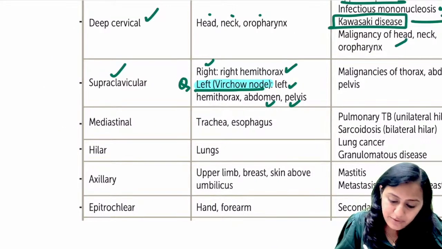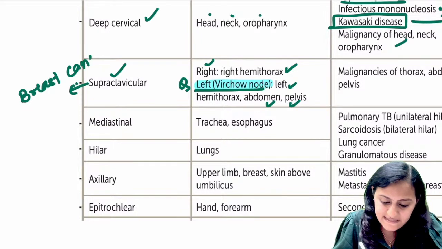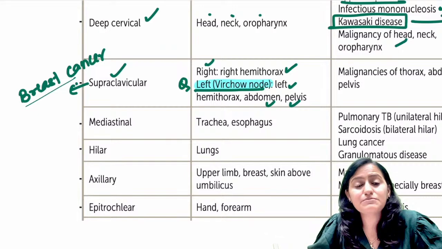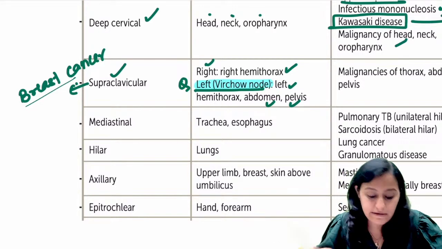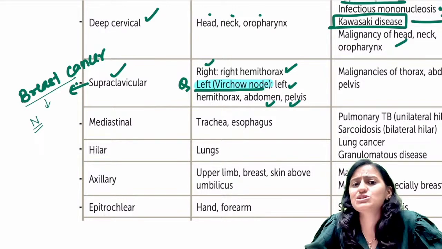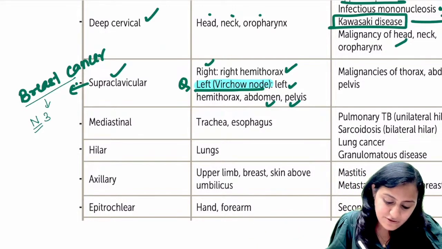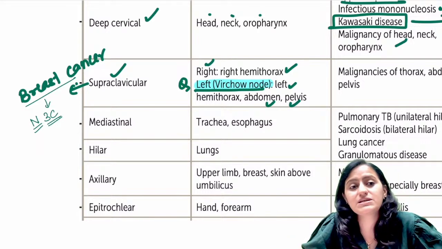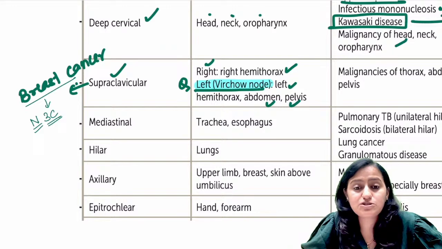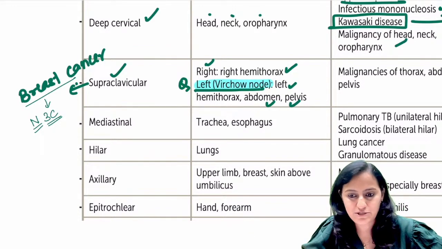So if I ask you in breast cancer, guys, remember the mnemonics for the breast cancer staging we have discussed in the short course in the Medsynapse app. In breast cancer, supraclavicular lymph node is involved. What nodal stage is it? It is the final stage, right? That is the final stage. So that is N3c. Okay, that is N3c. I hope you remember that, right? So remember, it is the final stage supraclavicular lymph node. So right hemithorax, left hemithorax, supraclavicular lymph node is going to be involved.